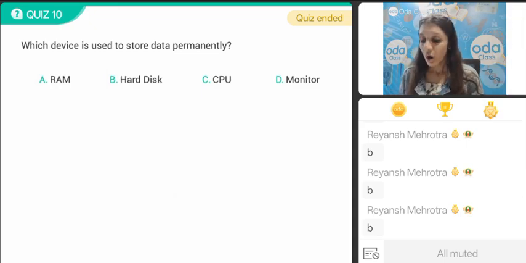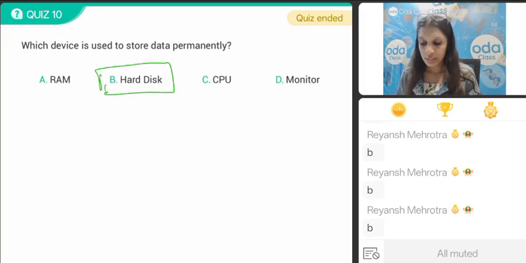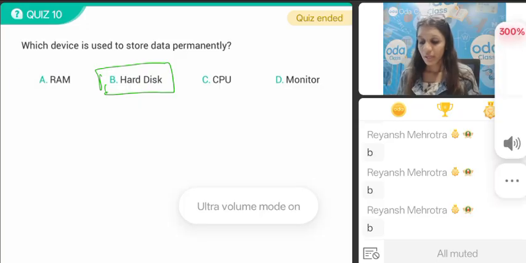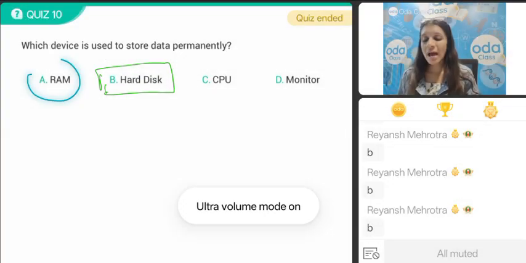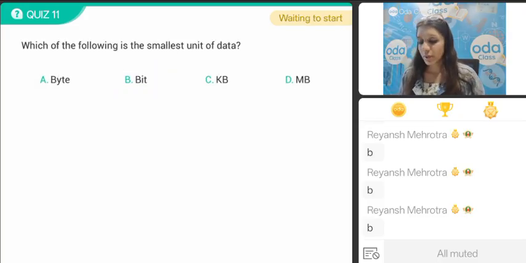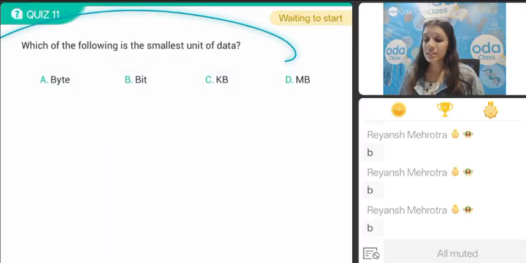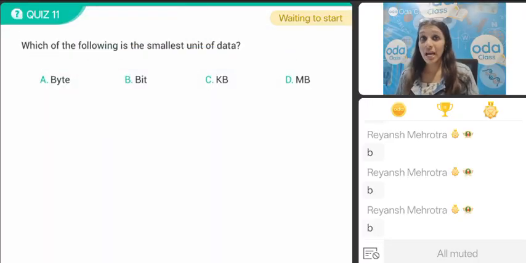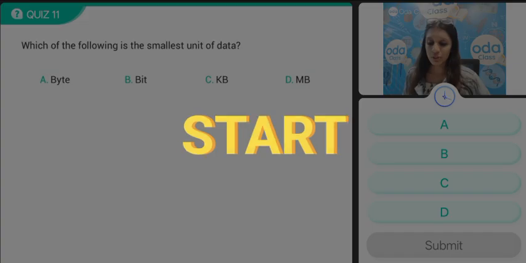Bachcho, the right answer is option B, hard disk. RAM is random access memory. Once you switch it off, it will turn off and delete the data. Okay. Next question. Which of the following is the smallest unit of data? I'm asking what is the smallest unit of data. Think wisely and respond in 3, 2, 1, and go.